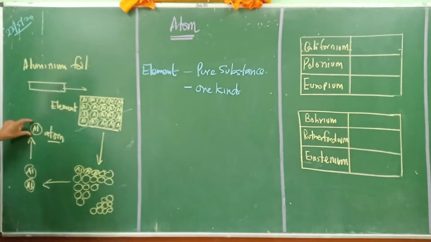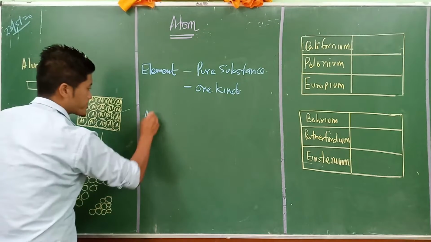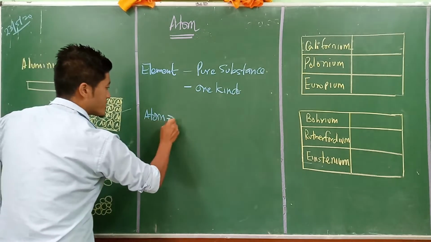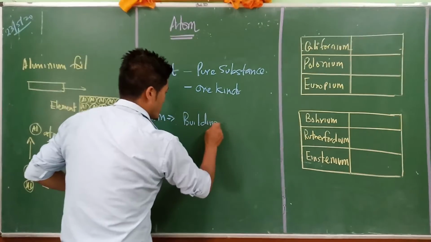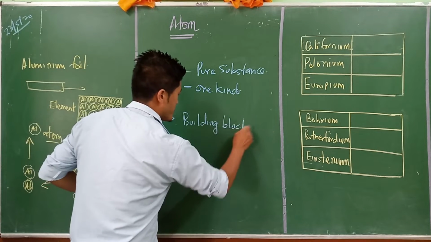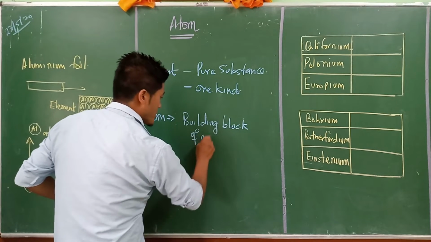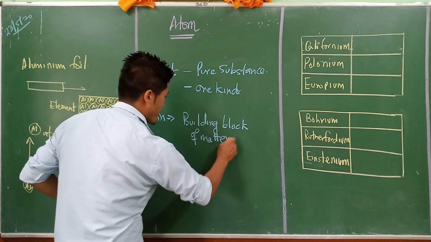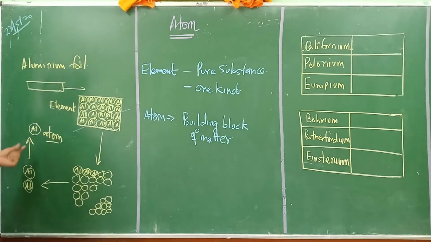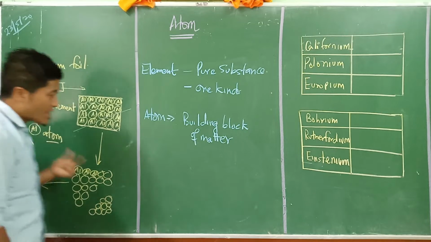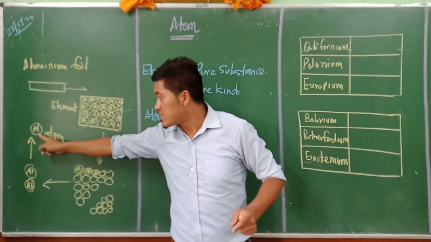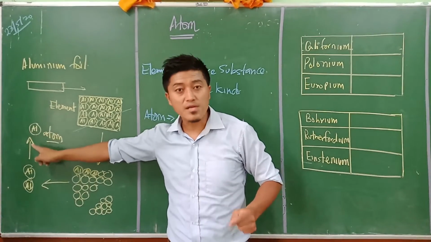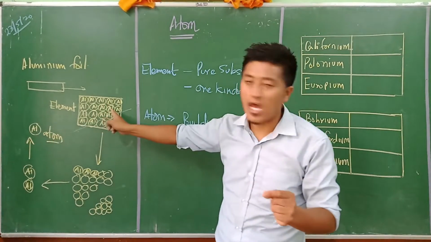Now, as in the case of atom here, what is an atom? They are the building block of matter. And secondly, in the case of the atom, that is the aluminium atom over here, it should have properties similar to that of the aluminium element.